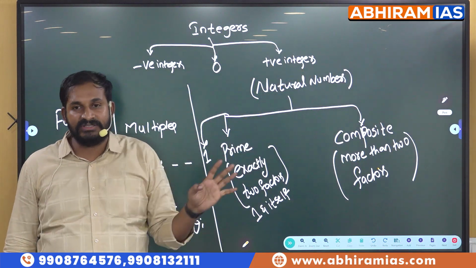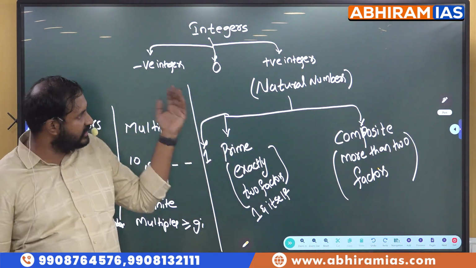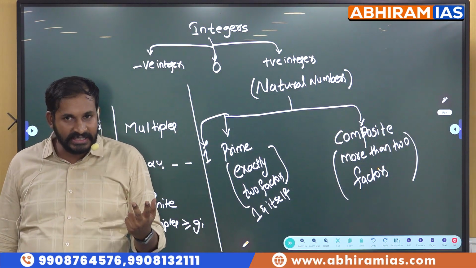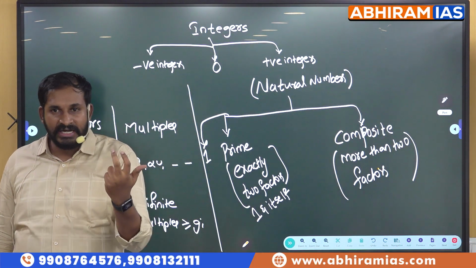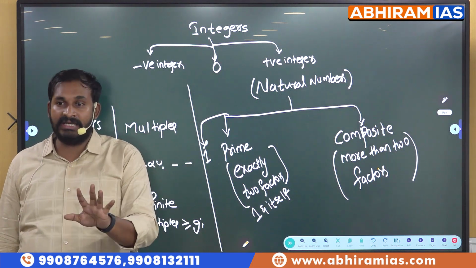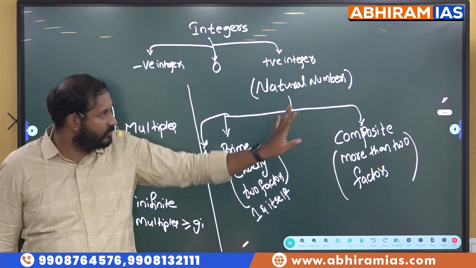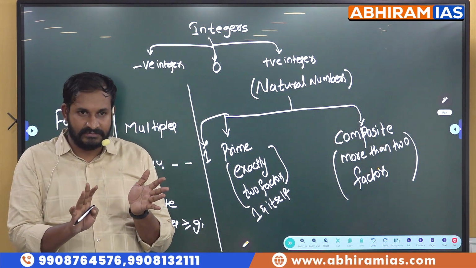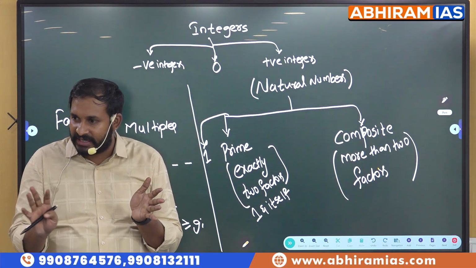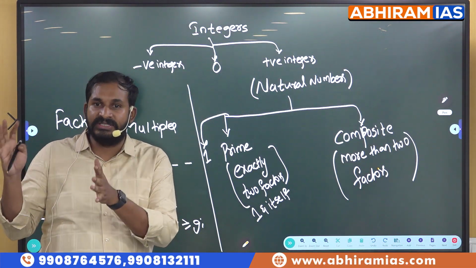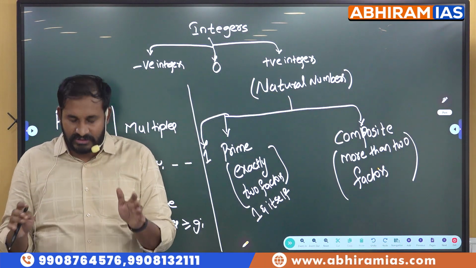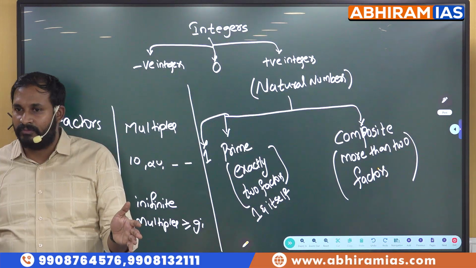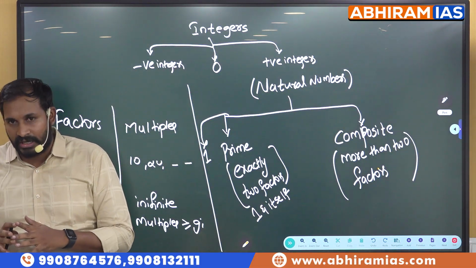Okay, next, when it comes to these natural numbers, positive integers have one more name, that is natural numbers. Overall, integers are divided into two categories: positive integers and negative integers. Integers totally are divided into two categories, not only positive integers. That means -2 is an even integer. Don't think that integers means only positive. It is not like that. Sorry, don't think even numbers means only positive. Yes, there are negative even numbers and negative odd numbers also.